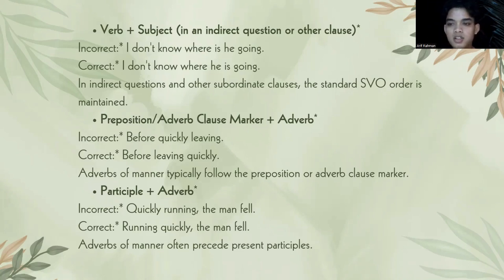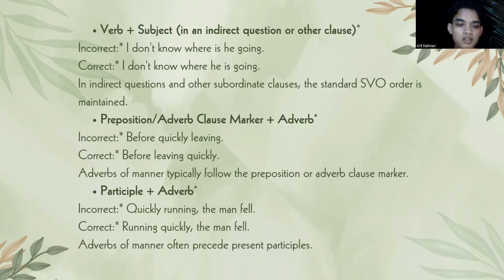And then prepositions or adverb clause marker plus adverb. The incorrect sentence is "before quickly leaving", and the correction is "before leaving quickly". Adverbs of manner typically follow the preposition or adverb clause marker. And then participle plus adverb.